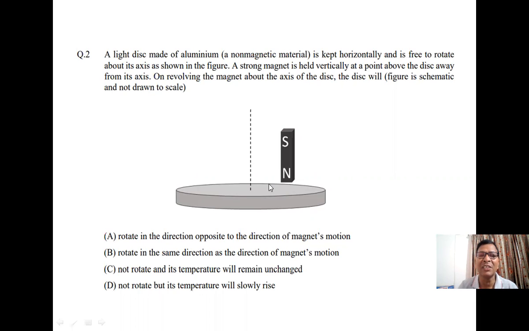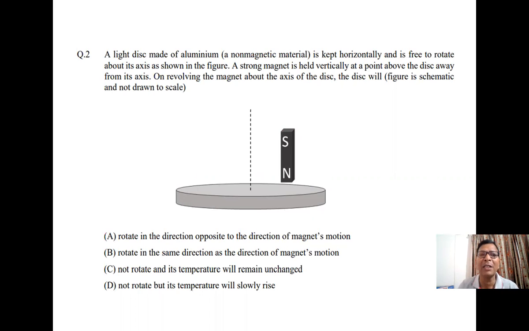This is the disk, free to rotate about an axis shown in the diagram. A strong magnet is held vertically at a point above the disk, away from the axis.